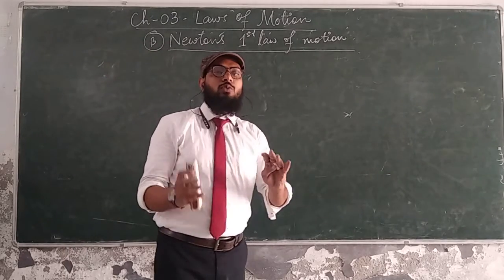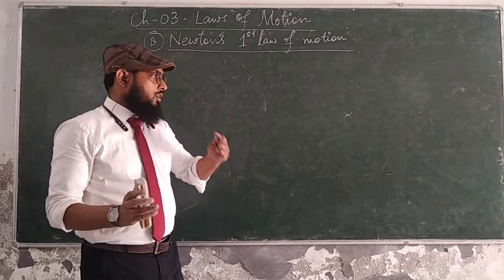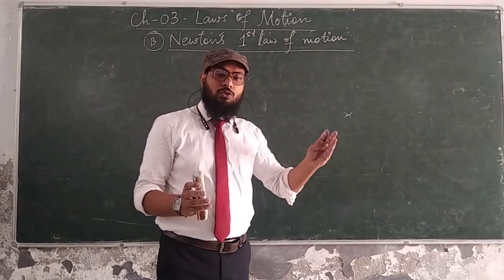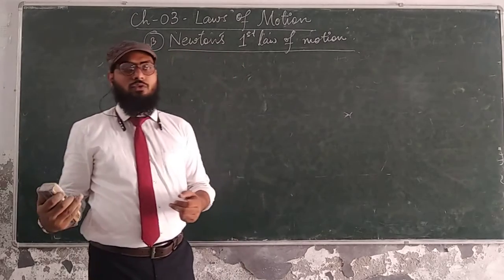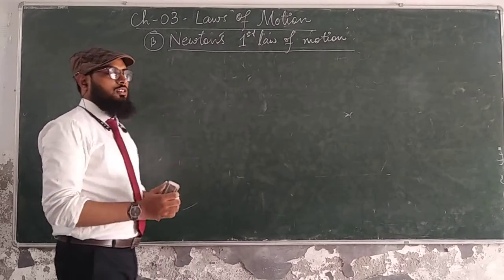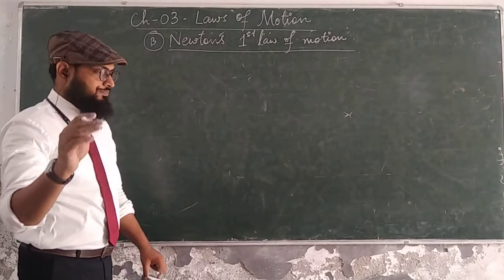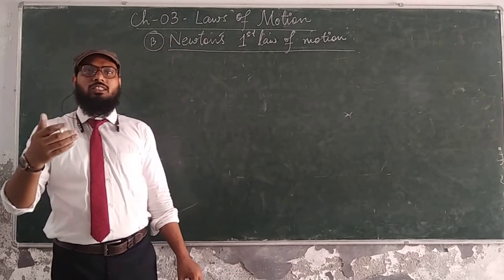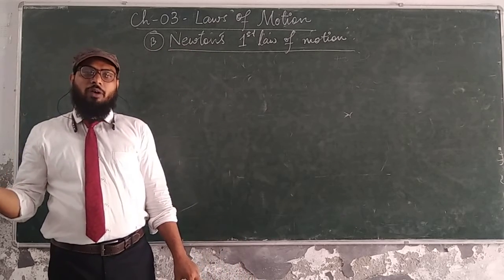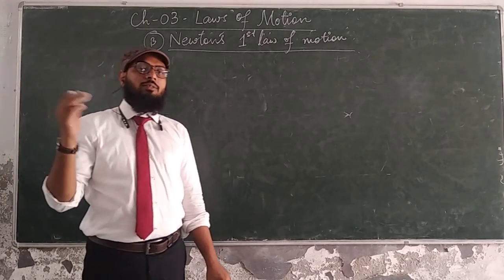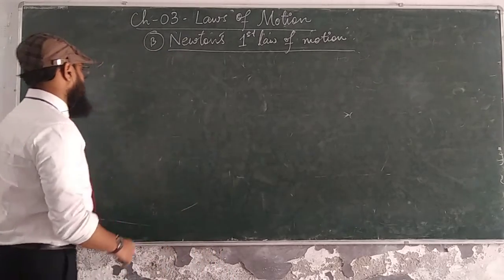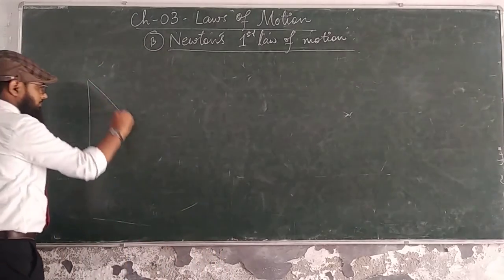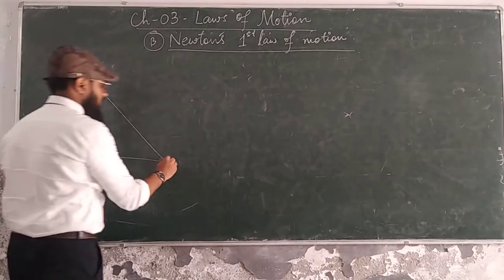So before Galileo, this was the concept: for keeping a body in continuous motion, you have to apply a continuous force. This belief, or you can say this theory, was broken by Galileo Galilei himself by applying experimental phenomena.